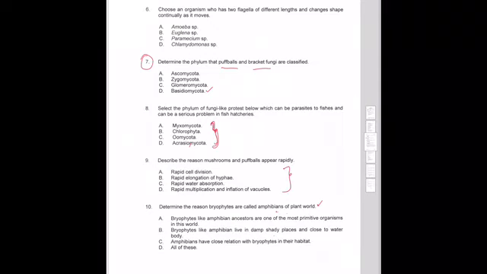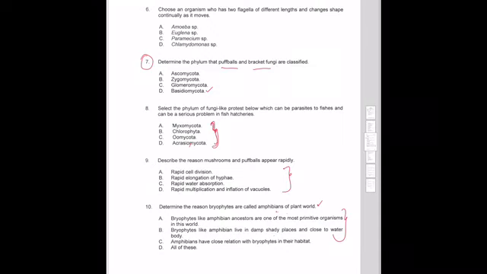Cuba cari daripada internet. Okay, determine the reason bryophyte are called amphibians of plant world. Okay, this one ada dalam video yang saya attach, extra video berkenaan bryophytes. So untuk lab video, check pada lab video, saya ada attach satu extra video.